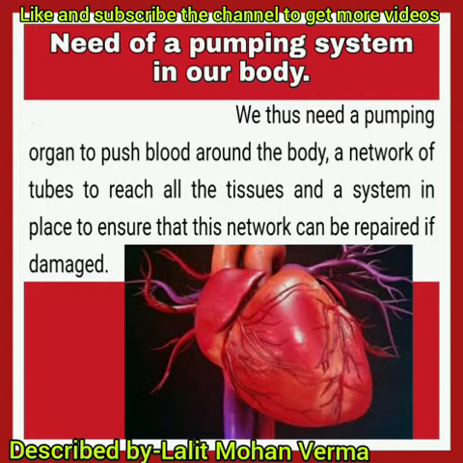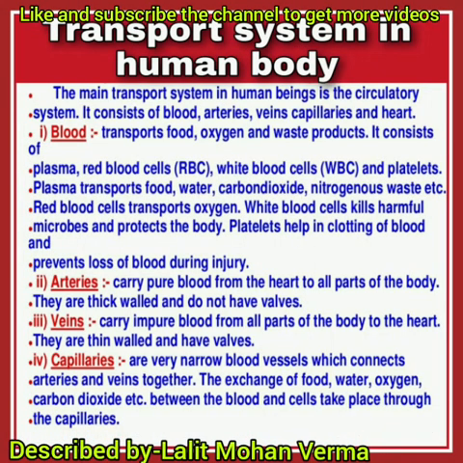You can see on the screen the pumping system of our body, that is the heart with its tubes, that is vessels. The main transport system in human beings is the circulatory system, and it consists of blood, arteries, veins, capillaries, and heart.